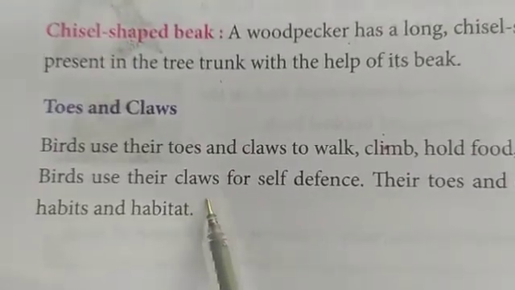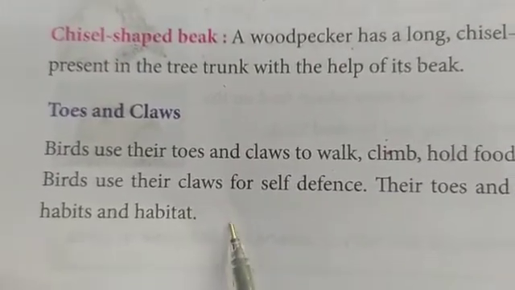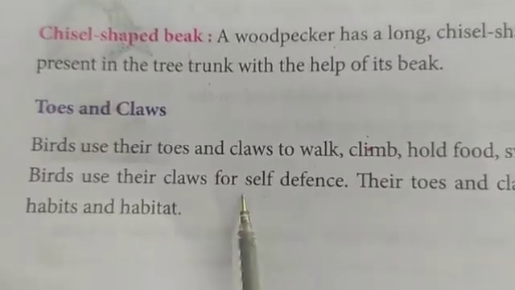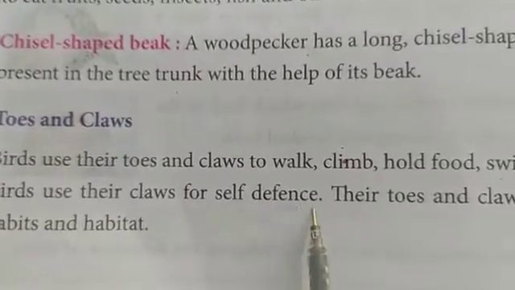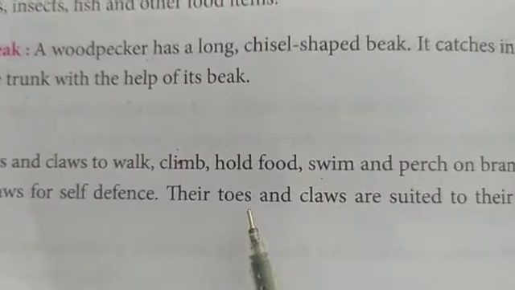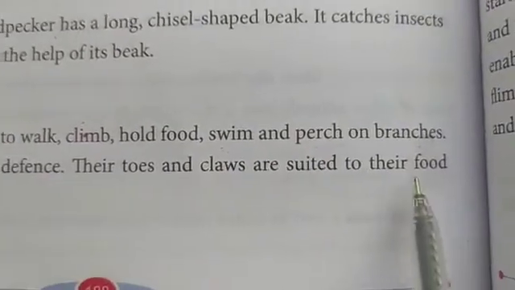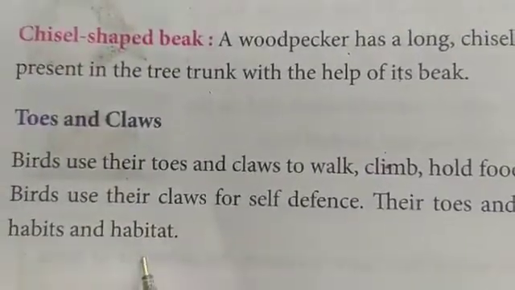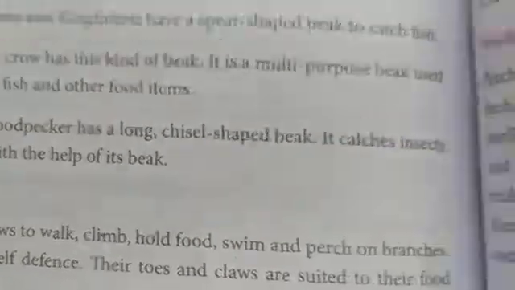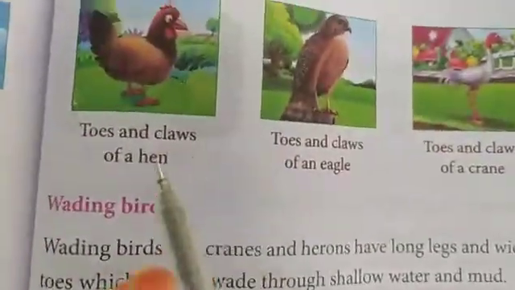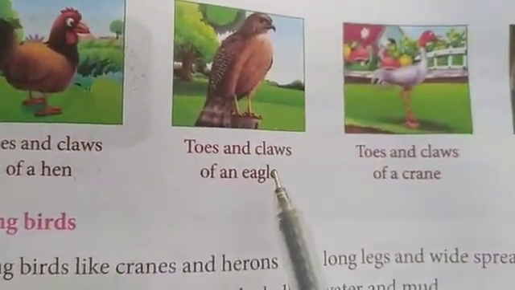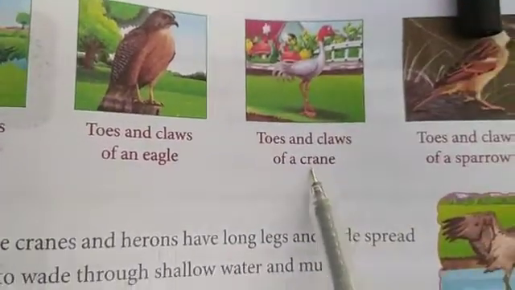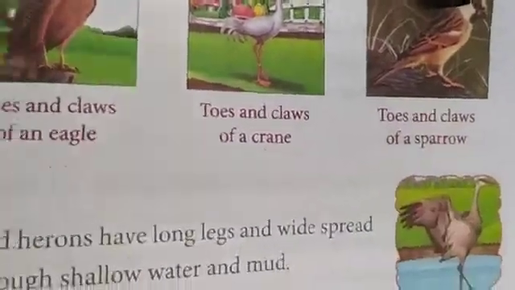Claws means nail-like structures. Okay, sharp nails it will be. For self-defense means to protect itself from the enemies. And toes and claws are suited to their food habits and habitat. Here you can see the pictures of the toes and claws of a hen, eagle, crane and sparrow.